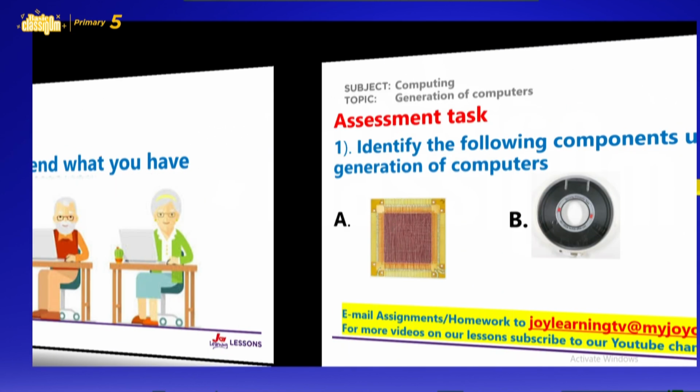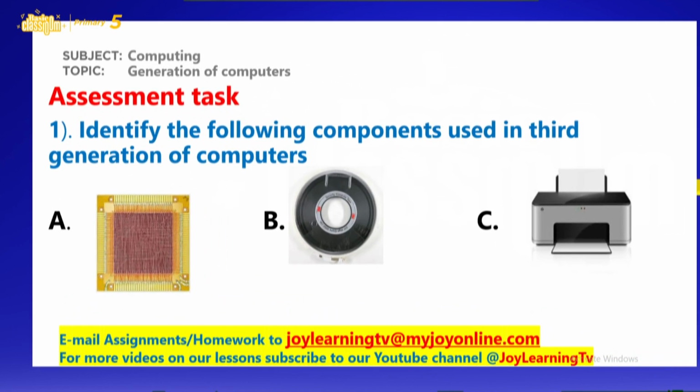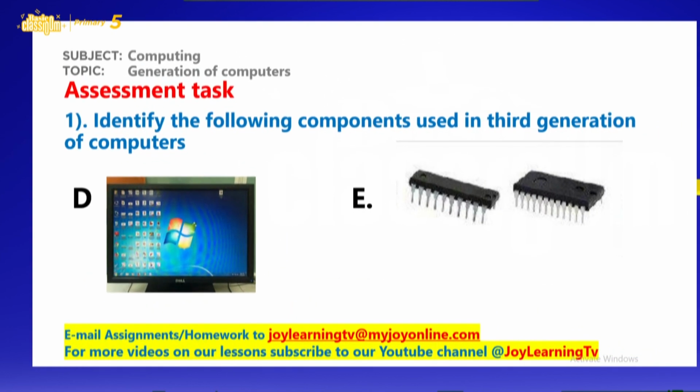Okay, very good. So we have this assessment task for you to do. Identify the following components used in third generation computers. So you have to identify the names of these images. You have A, B, C. So you send your answer to us through our email, joylearningtv@myjoyonline.com. And these are some of the images also you have to identify.